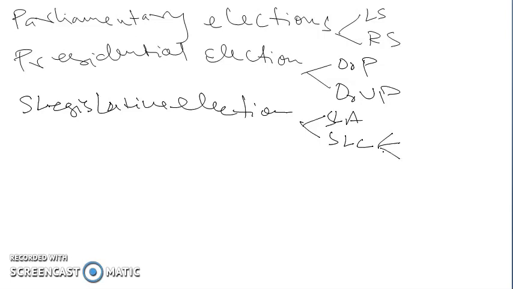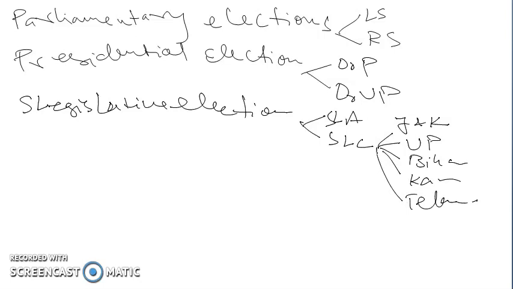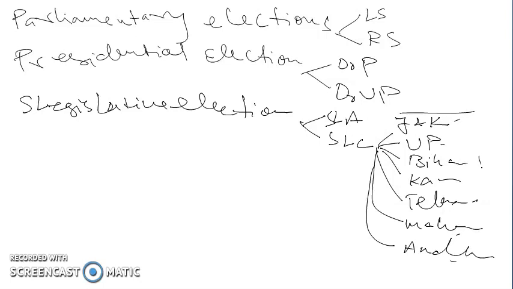Only some of the states have state legislative councils, like Jammu and Kashmir, Uttar Pradesh, Bihar, Karnataka, Telangana, Maharashtra, Andhra Pradesh. So these are the states 1, 2, 3, 4, 5, 6 and 7. These are the 7 states that have their legislative council. So they also hold legislative council elections. This is the thing that we talked about in the last questions also.